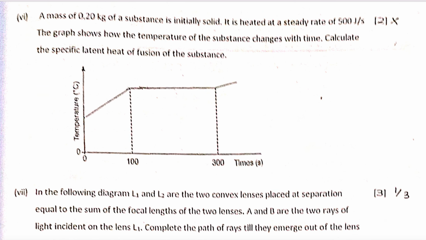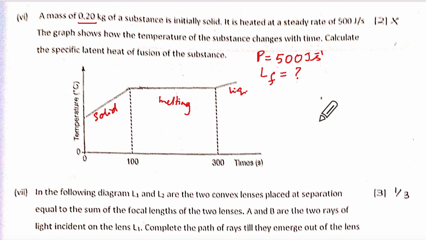Okay, write the question number, and then: mass of 0.20 kg of substance is initially solid. So this is your solid, and this is your liquid, and this is where melting has taken place. Quickly show this because calculations are there. The steady rate means power is given as 500 joule per second, means watt. Graph shows the temperature. Calculate the specific latent heat of fusion. So specific latent heat of fusion is to be calculated.